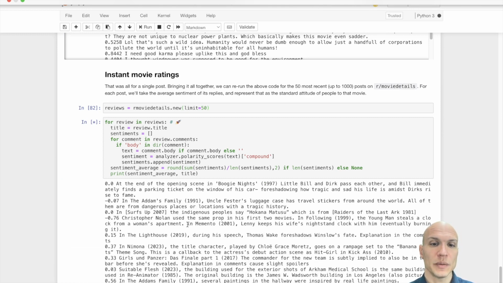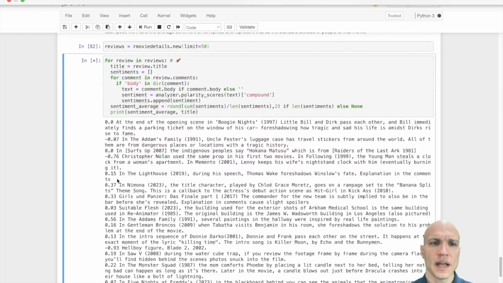So, and what do we get? We get, well, again, this was our strange exception that they put 2 movies and years in, so let's ignore that. I'm seeing kind of meh about The Lighthouse. I'm seeing positive regard for Addams Family '91.